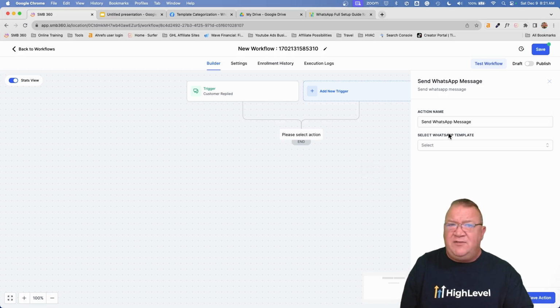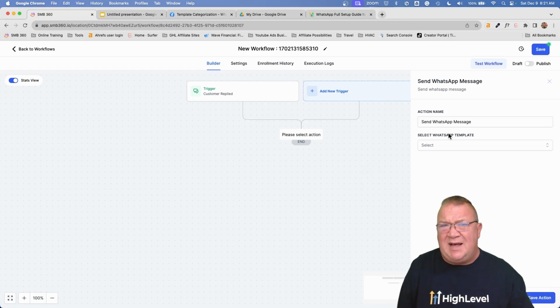So you can't just freeform create a message and send it to somebody, because Facebook or Meta, whatever you want to call it, wants to control the information to make sure that whatever message you're sending is approved and not spammy. This is just a way for them to control communications inside of the WhatsApp system. Because you can understand, people can get pretty crazy if they could type in whatever and insert a bunch of stuff. It's just not good. I mean, there's a lot of abuse that could happen if that's the case.